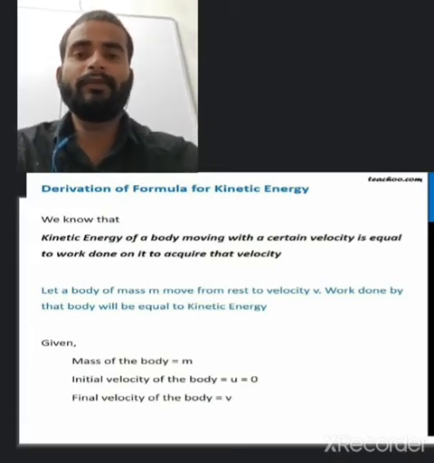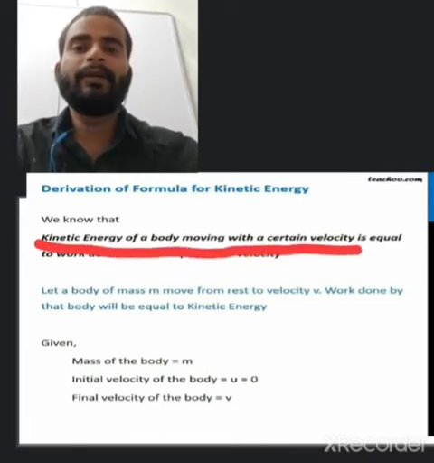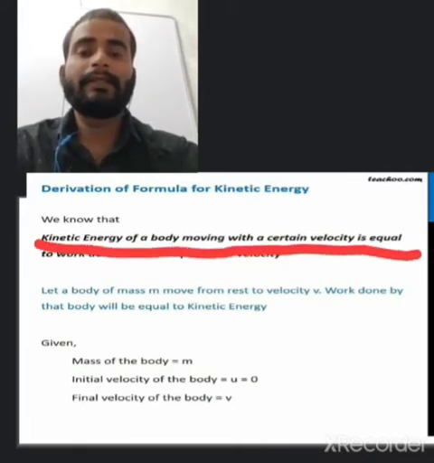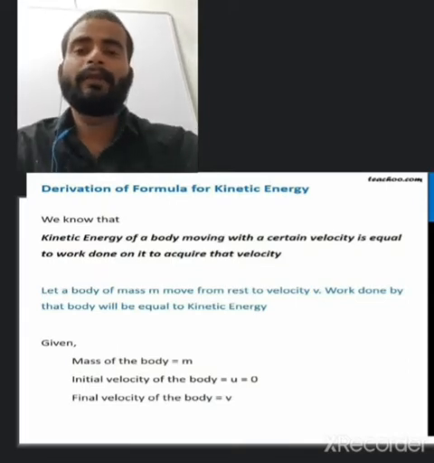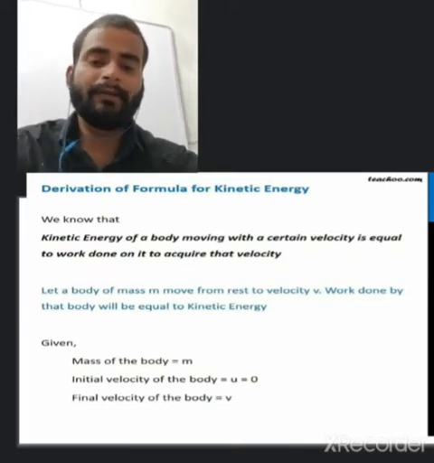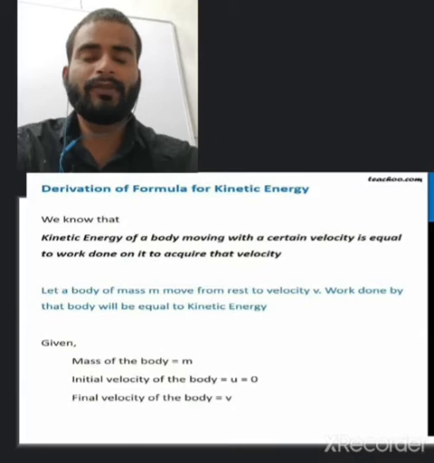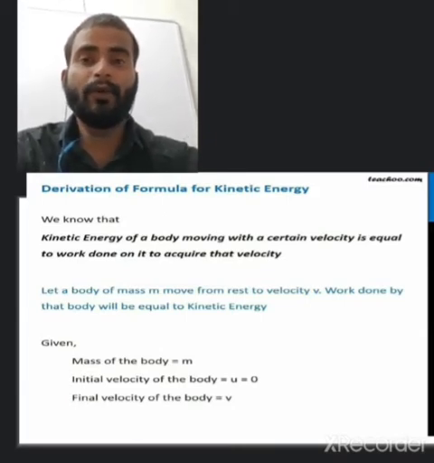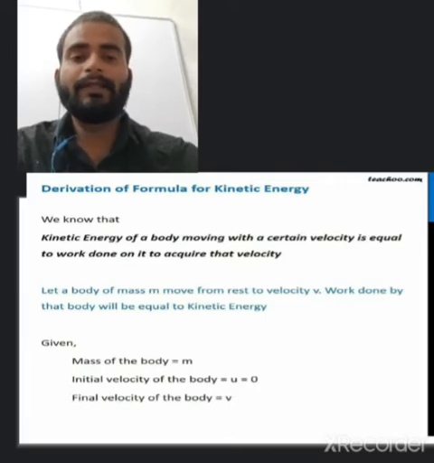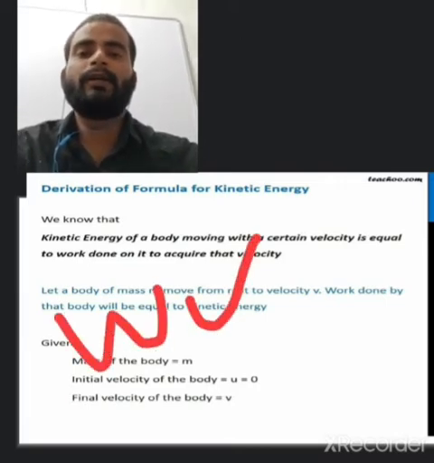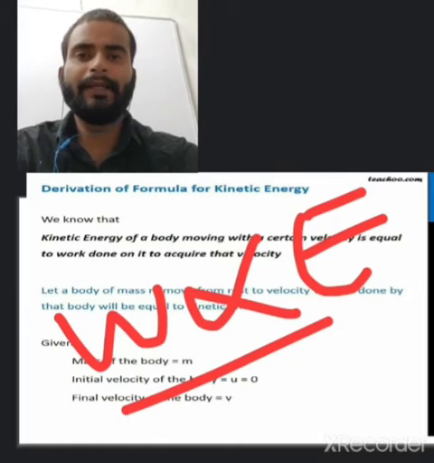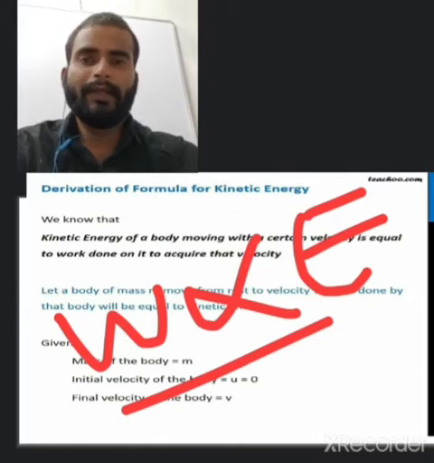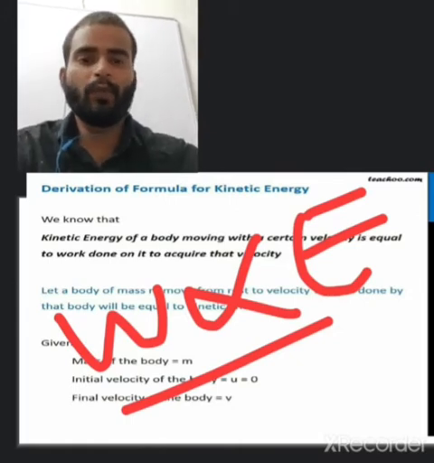Here you have to understand: the kinetic energy of a body moving with a certain velocity is equal to the work done on it to acquire that velocity. Hence kinetic energy is also equal to the work done. Energy is directly proportional to the work done, maybe kinetic, maybe potential.